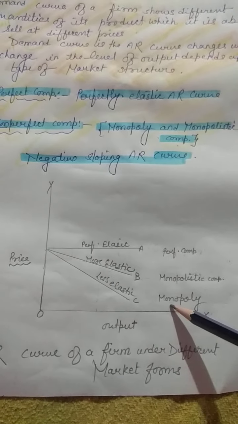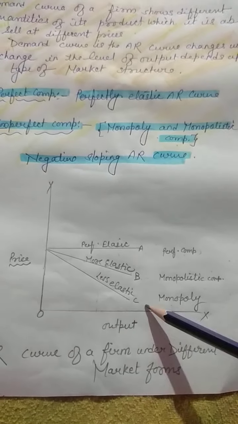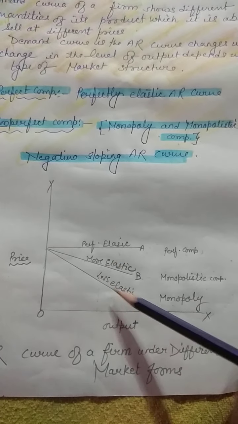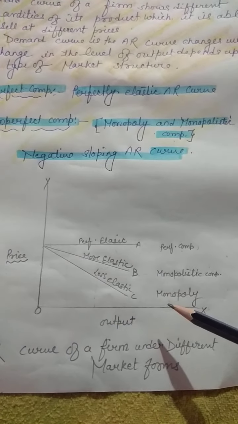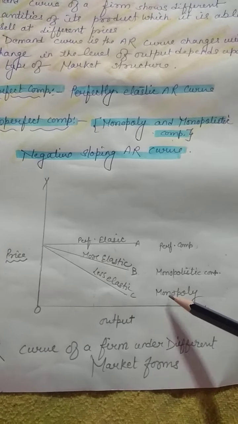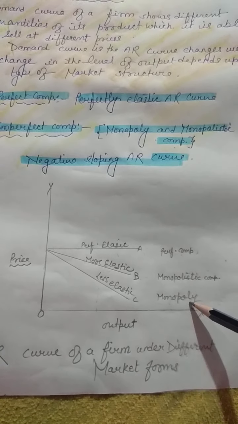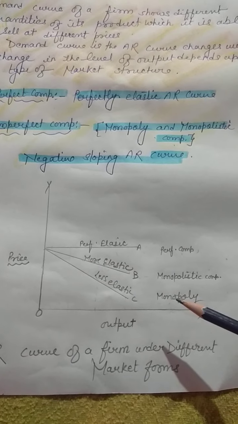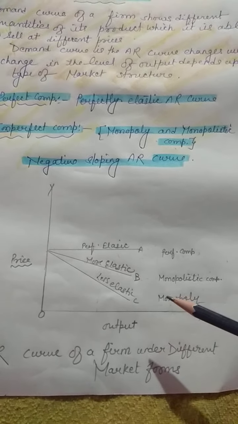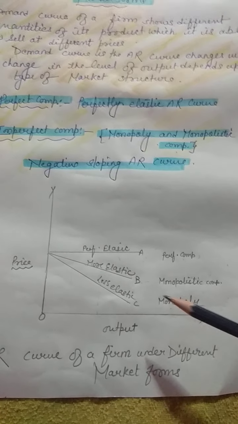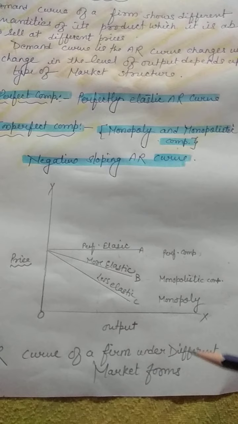And now children, in the case of monopoly, it is less elastic. The AR curve is less elastic in comparison to monopolistic competition. Now listen to the reason carefully. In monopoly, there is a single seller in the market. Only one seller. And all sellers want to increase their profit, maximization of profit, either monopolistic or monopoly.